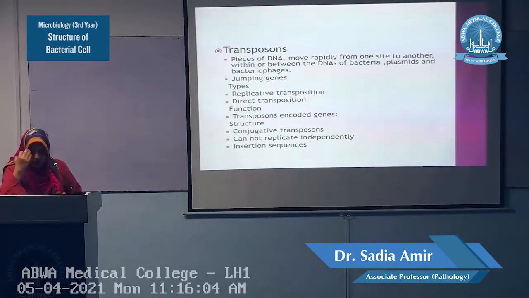Very often it is asked in the viva exam, what are the jumping genes? What are the plasmid encoded genes? What are plasmid encoded products? What is the importance of the plasmids? So if they ask any question about the transposons, they will ask through its name, jumping genes. What are the jumping genes? Because they have unusual ability to move rapidly from one site to another site.